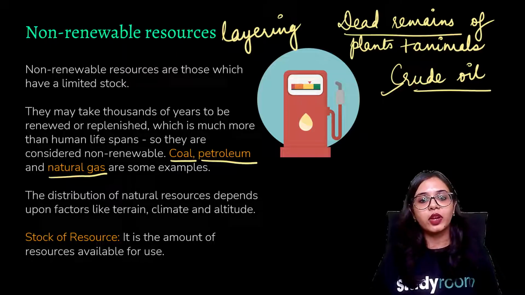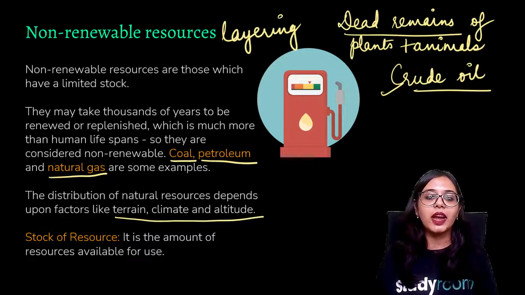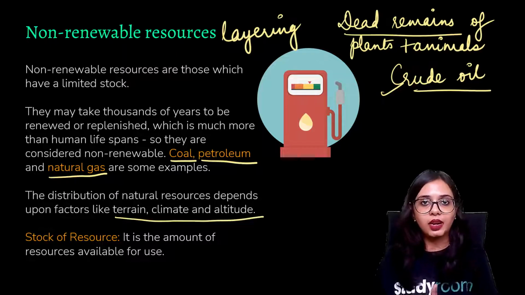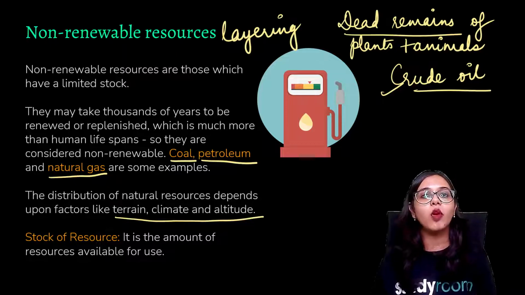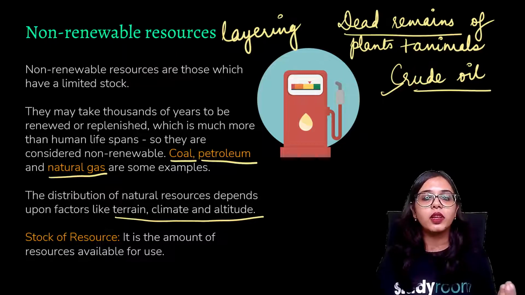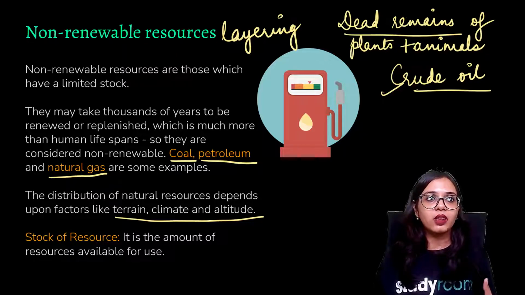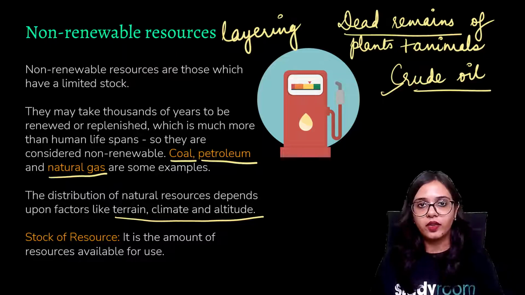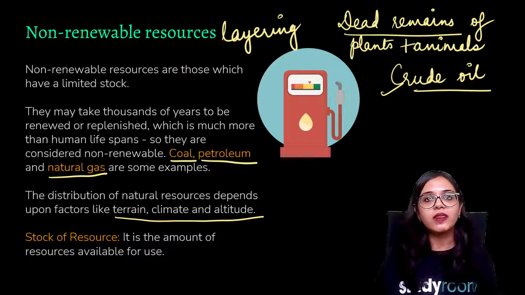So distribution of natural resources depends on different factors: terrain, which means the kind of land, climate, and altitude. The kind of plants that you get in a certain area varies from the kind of plants you get in deserts. Cactus is not available in a very tropical area. There are also trees and forests that you get in colder areas that you're not getting in the tropical region. In the dry areas, you're not getting those plants that you get in the tropical area.